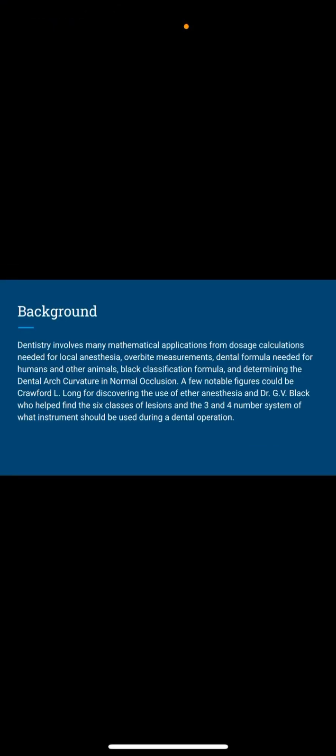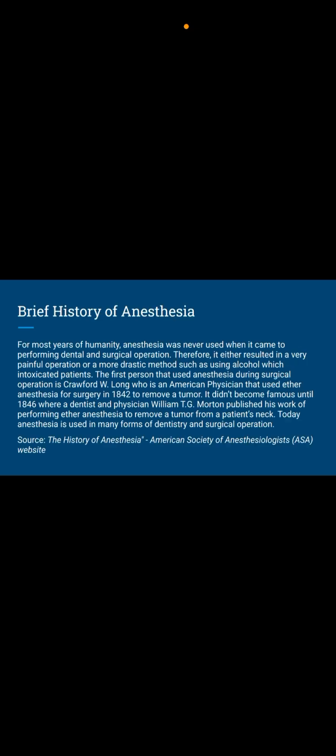Background. Dentistry involves many mathematical applications, from dosage calculations needed for local anesthesia, to body measurements, to a formula needed for humans and other animals, the Black classification formula, and determining dental arch curves and normal ugliness. A few figures could be Crawford W. Long for discovering the use of ether anesthesia, and Dr. G.V. Black, who helped found the 6 classes of lesions and a 3 and 4 number system on what instruments should be used on the dental operation.